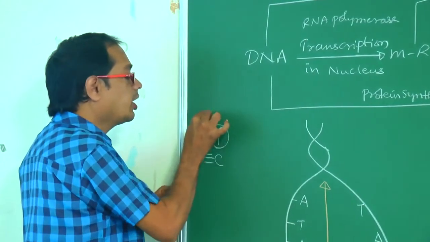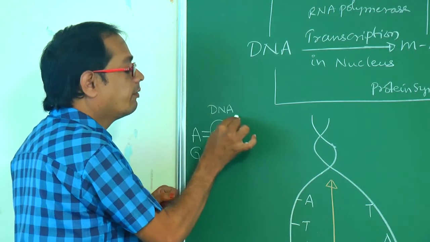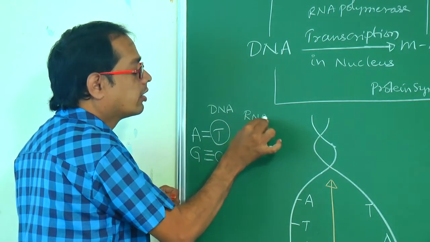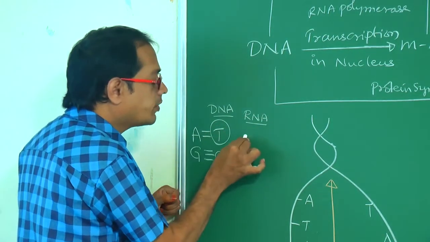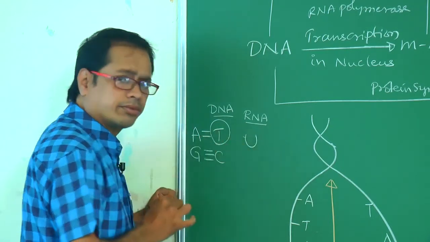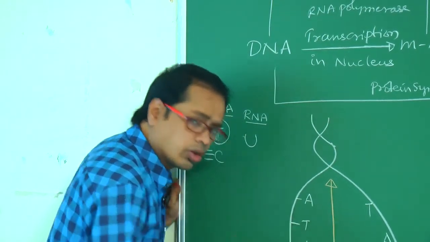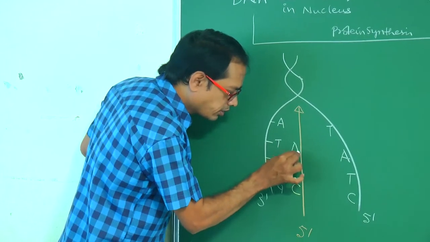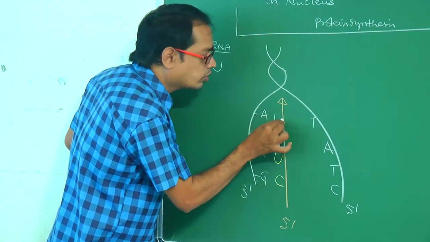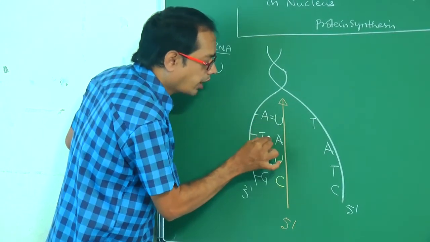But here it is RNA, no? In RNA, adenine pairs with uracil. So adenine pairs with uracil, thymine pairs with adenine. So hydrogen bonds.